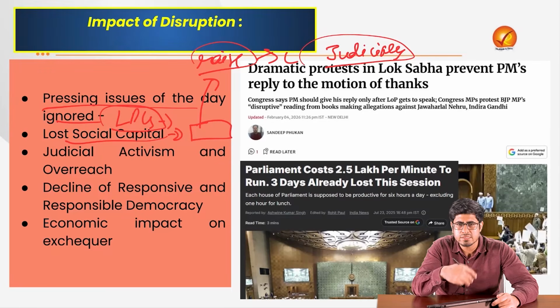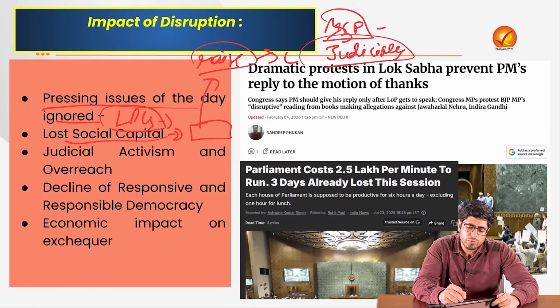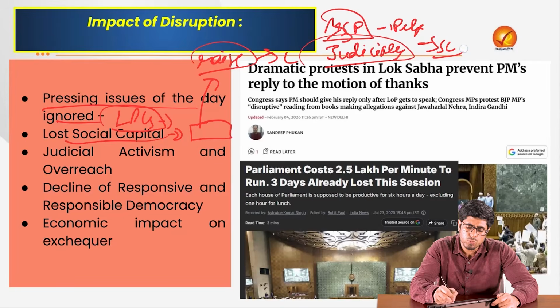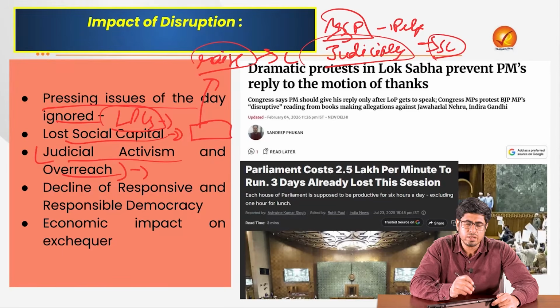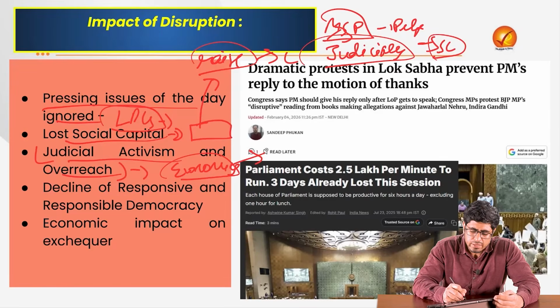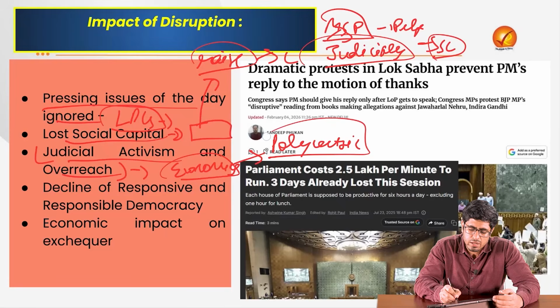We saw recently, in the last section that we discussed, the petition going to the SC regarding the MSP, where MSP for pulses was asked not from the parliamentarian, not from the executive, not from the government, but from the Supreme Court: please tell the government to give us MSP on the pulses. Now, this is leading to the aspect of judicial activism and overreach. It might not be the right institution to govern the economics of MSP. It is already a problem, as we saw in various committee reports, that it is not reaching the targeted beneficiary. So there are a lot of policy-centric issues and different opinions that have to be considered, and it is not the prerogative of the judiciary to talk about these things.